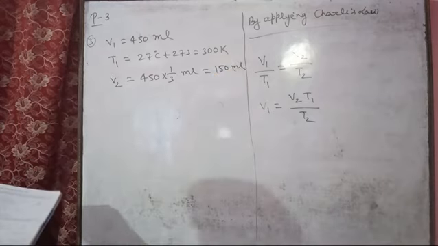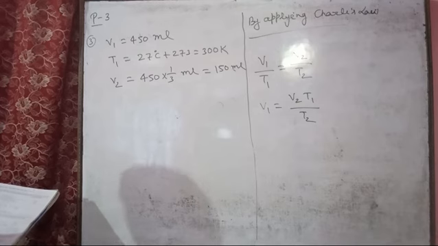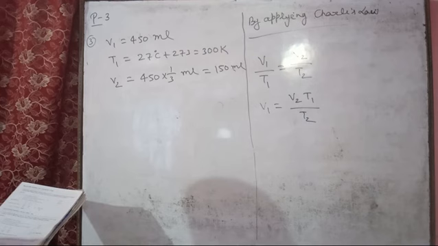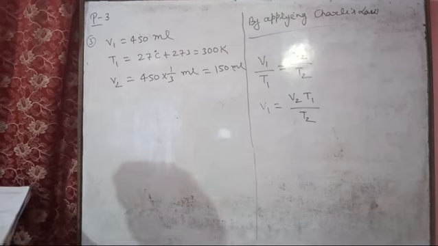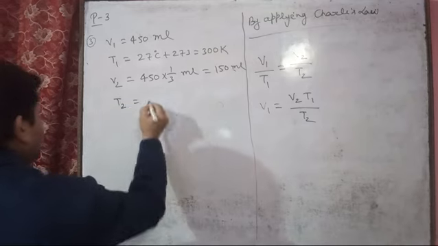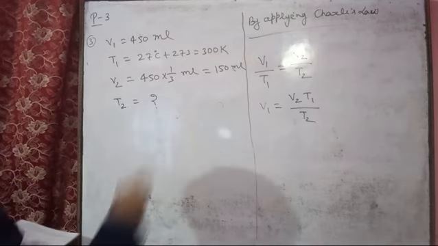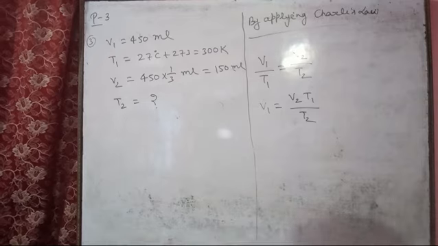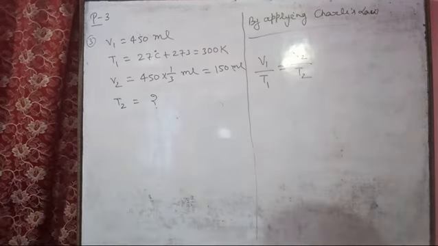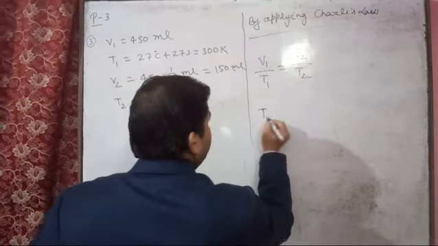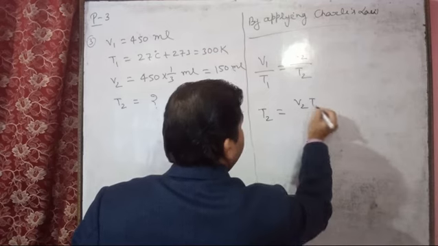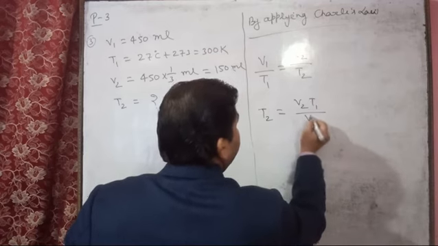And T2. After this here, find the temperature to which the gas has to be cooled, pressure constant. So here T2 you have to determine. We will apply the formula V1 upon T1 equal to V2 upon T2, so T2 equal to V2 T1 upon V1.